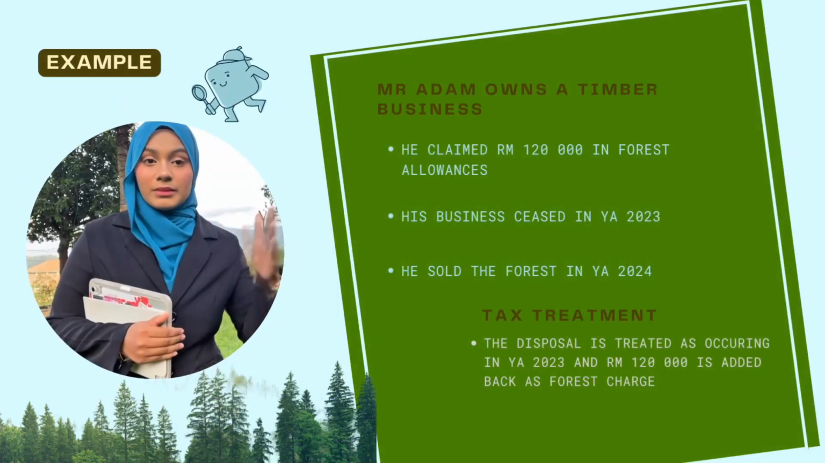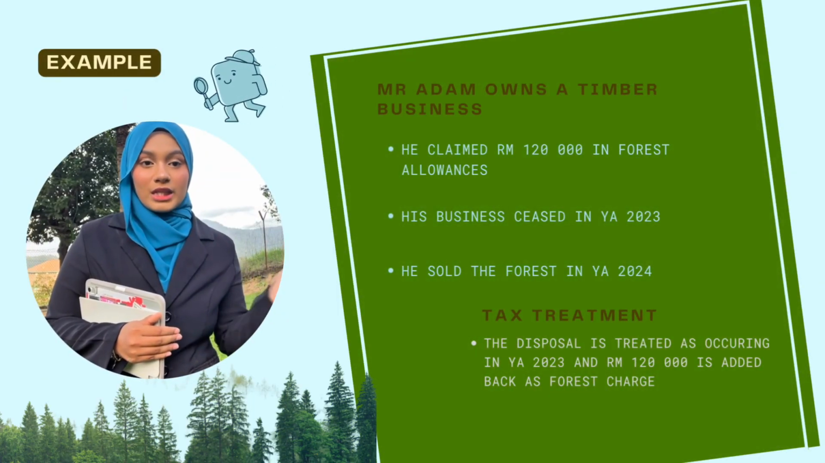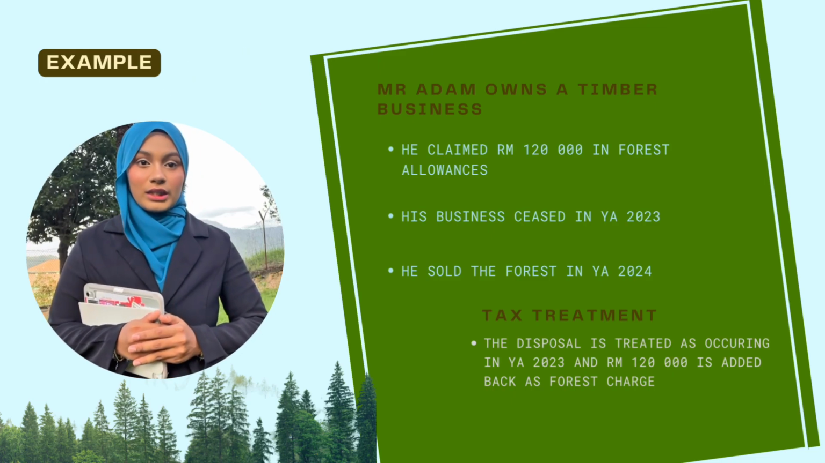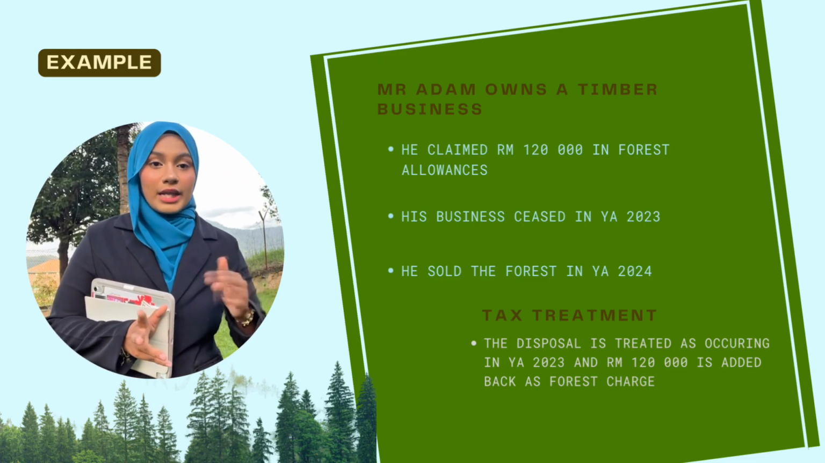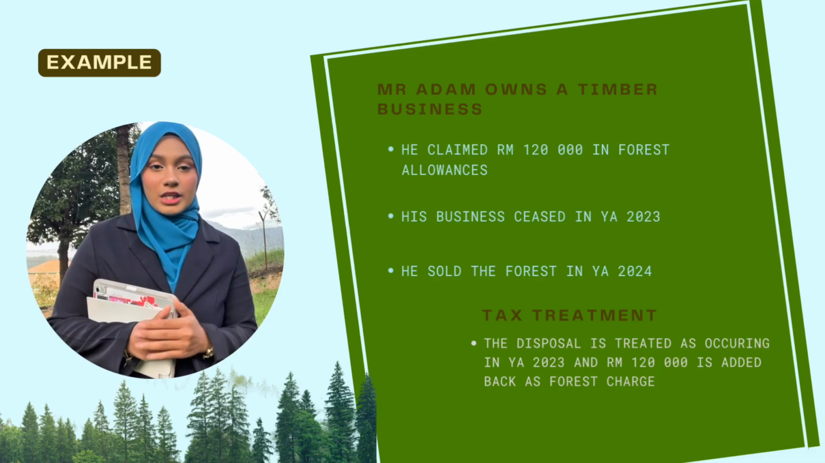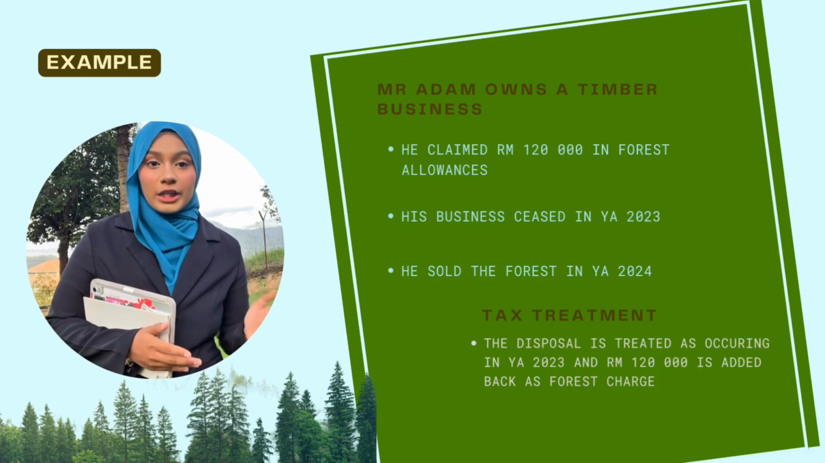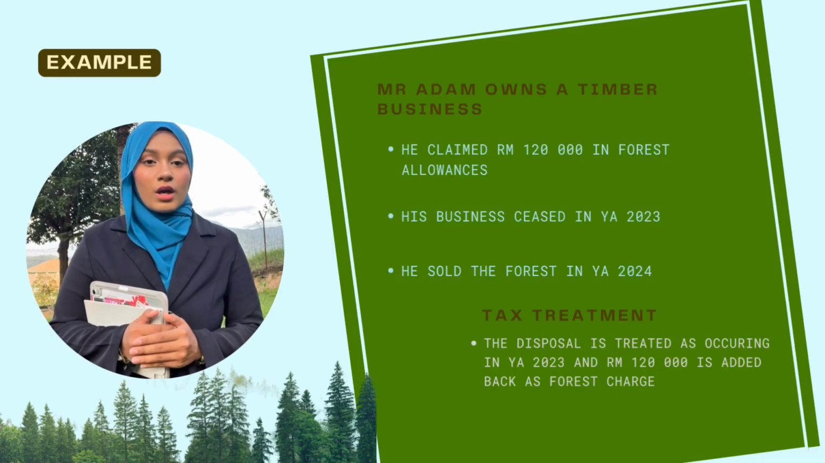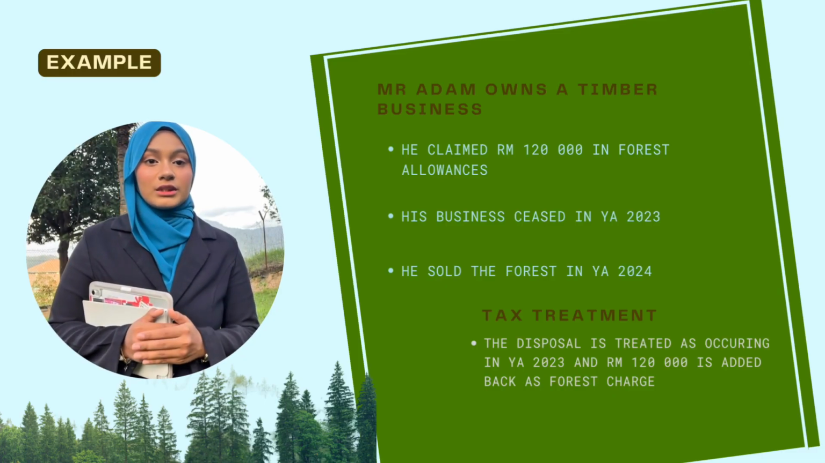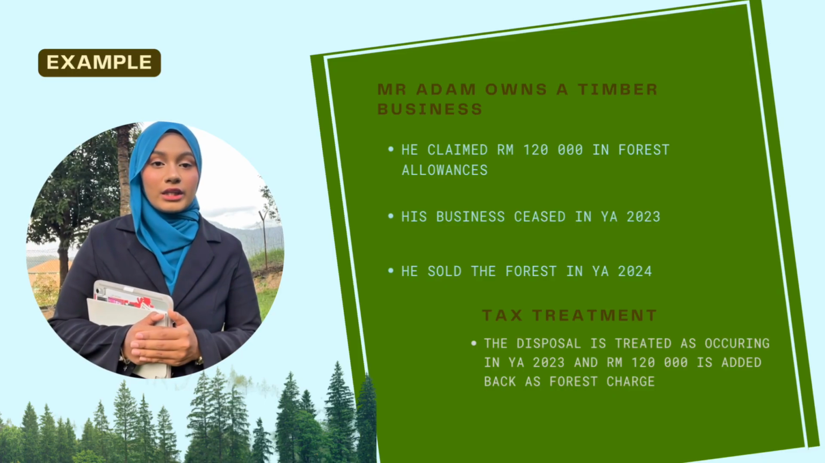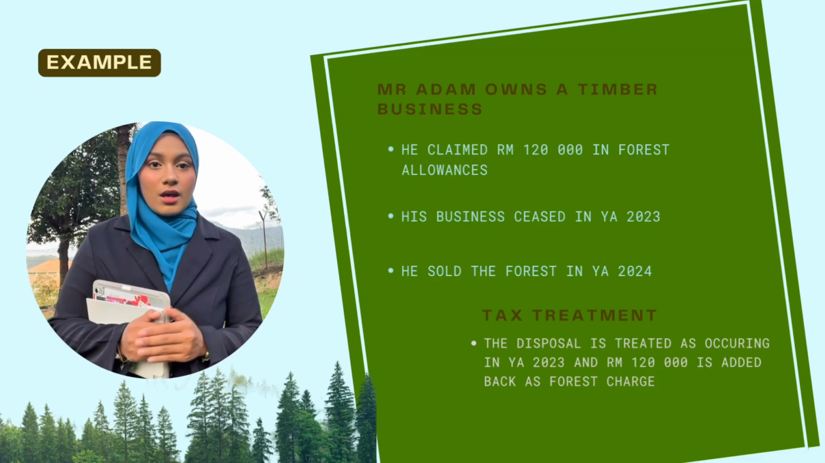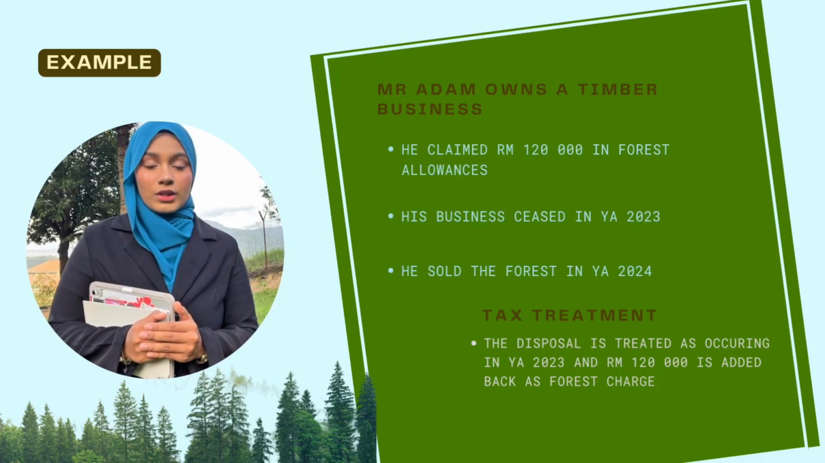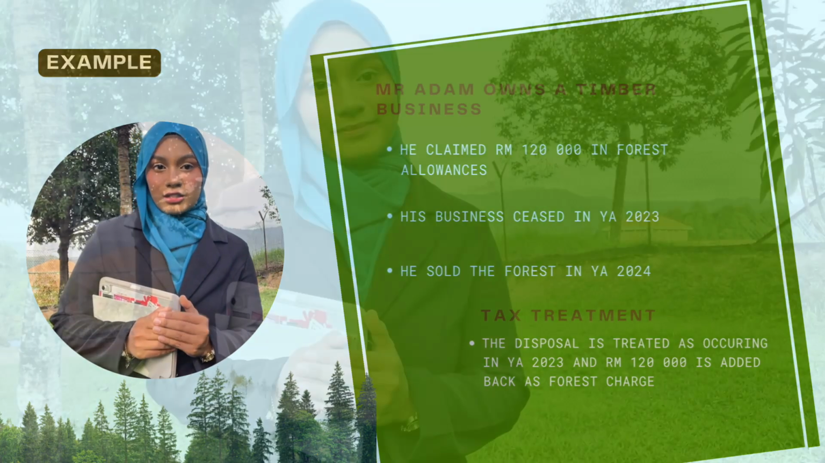For example, Mr. Adam owns a timber business. He claimed RM120,000 of forest allowance. Then the business ceased in year of assessment 2023, but he sold the forest in year of assessment 2024. So, the disposal is treated as occurring in year of assessment 2023 and RM120,000 is added back as forest charge.